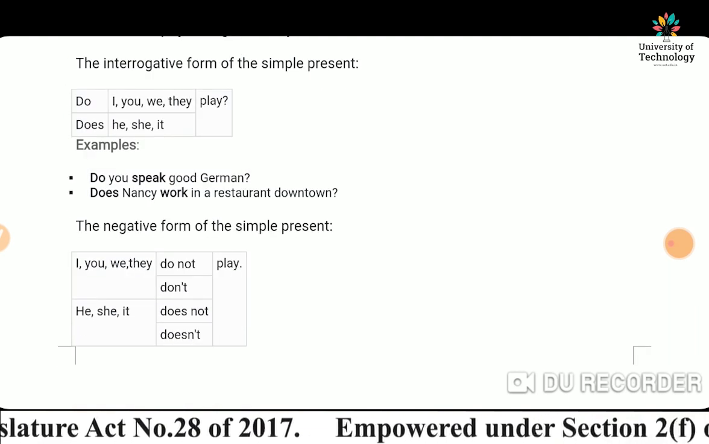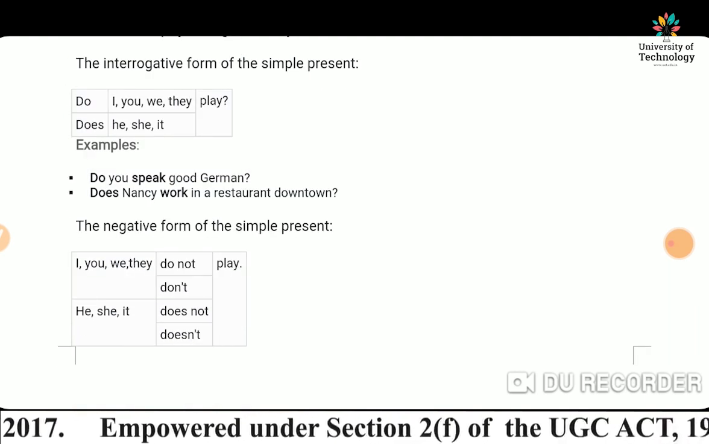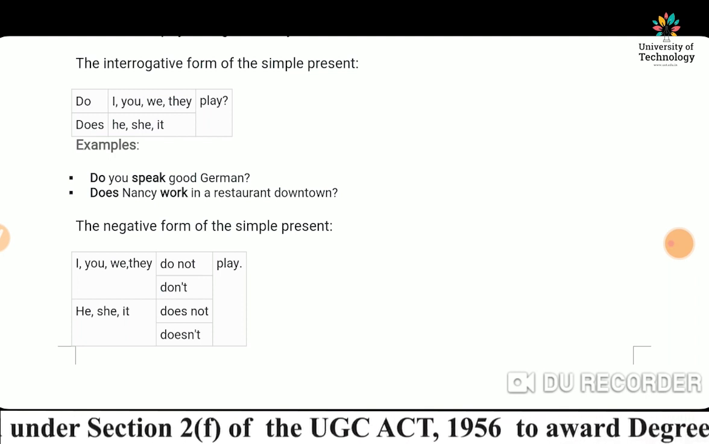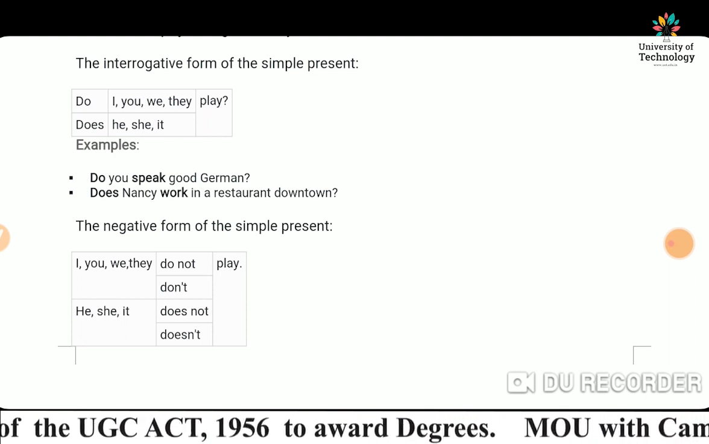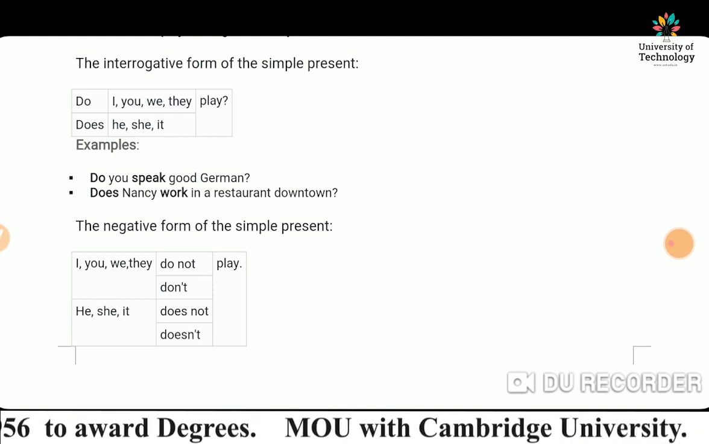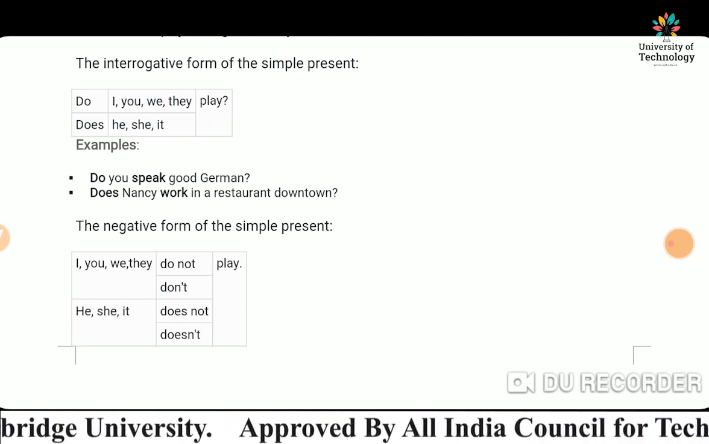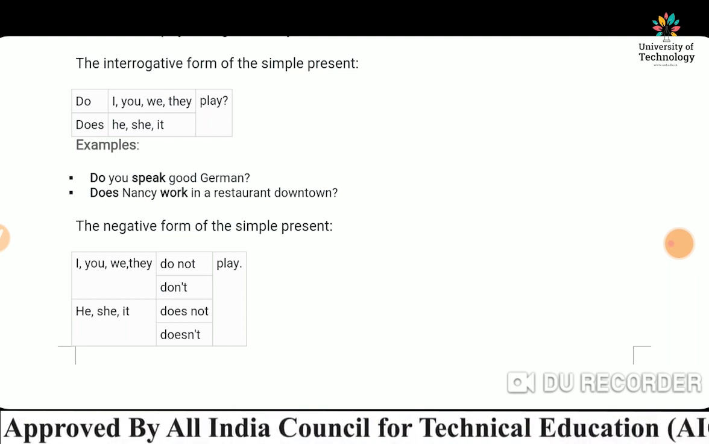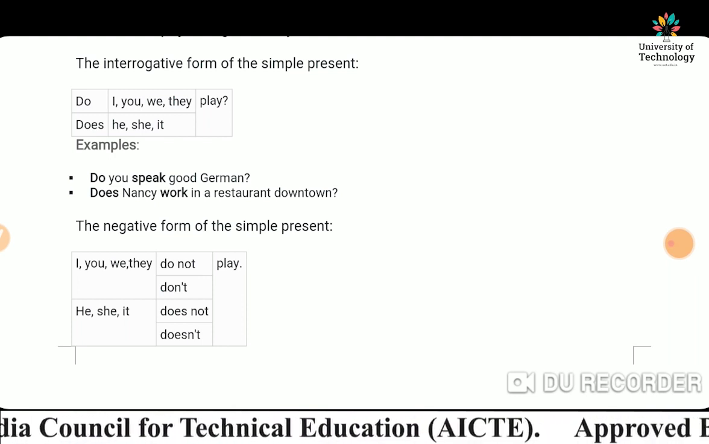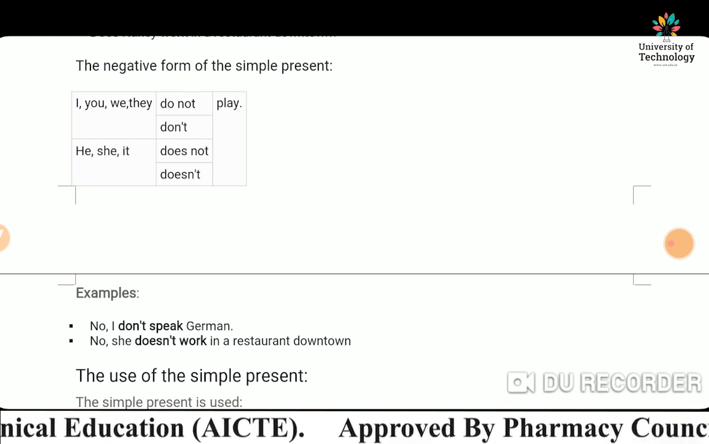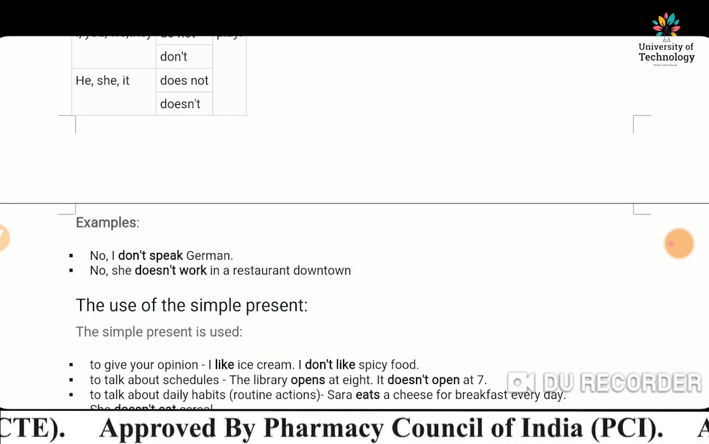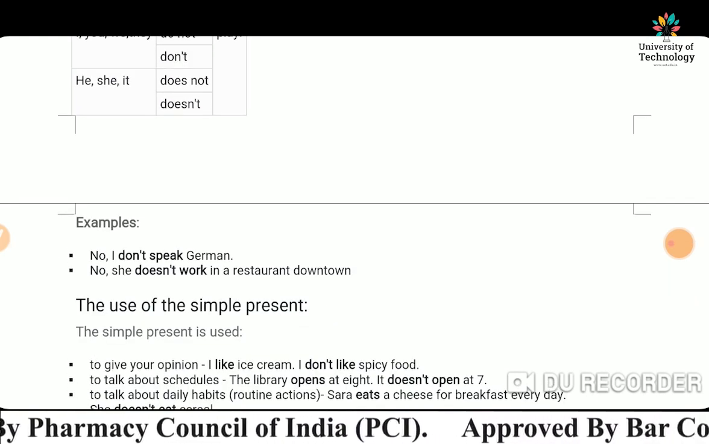The negative form of the simple present: I, you, we, they, do not or don't. He, she, it, does not or doesn't. Next examples. No, I do not speak German. No, she does not work in a restaurant downtown.